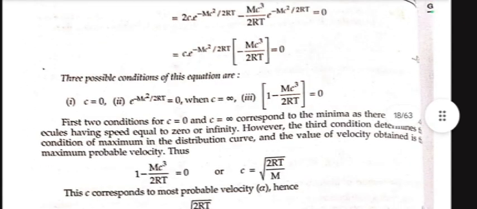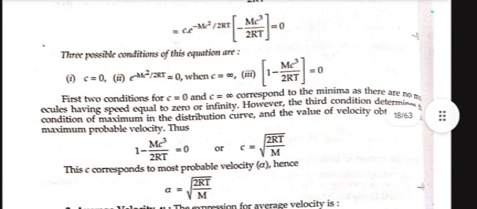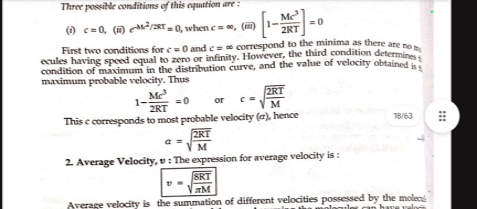The first two conditions, c equals 0 and c equals infinity, correspond to the minima as there are no molecules having speed equal to 0 or infinity. However, the third condition determines the maximum in the distribution curve, and the value of velocity obtained is the most probable velocity. Thus 1 − mc²/2RT equals 0, or c equals under root 2RT by m. This c corresponds to the most probable velocity alpha, hence alpha equals under root 2RT by m.